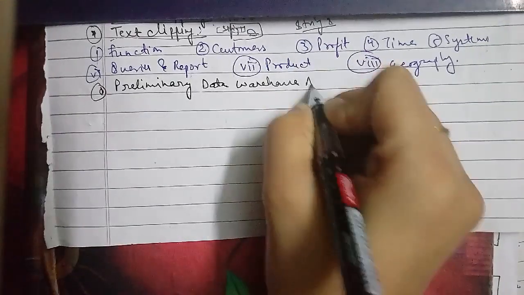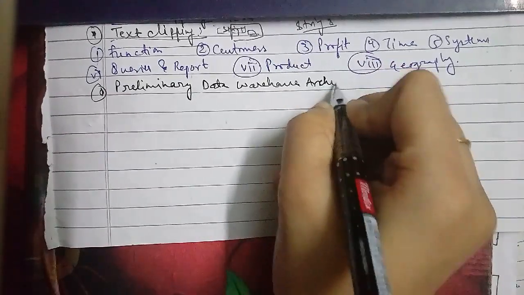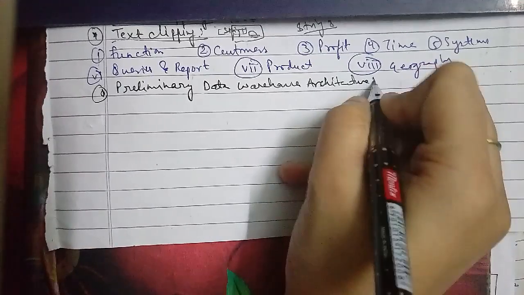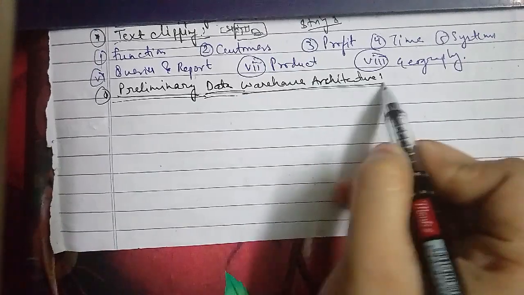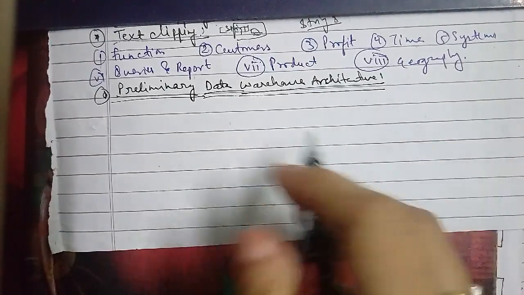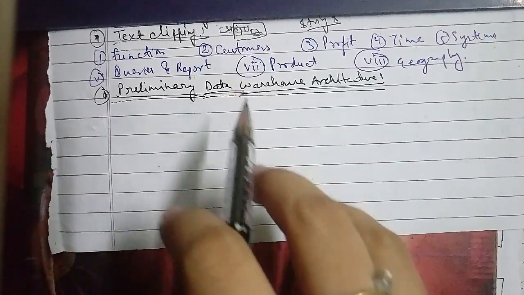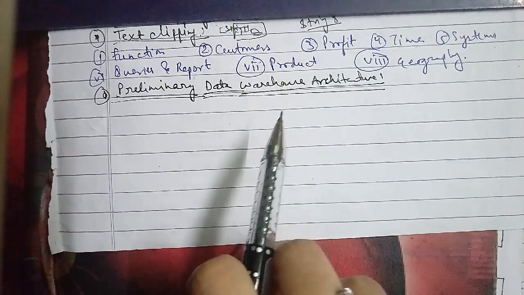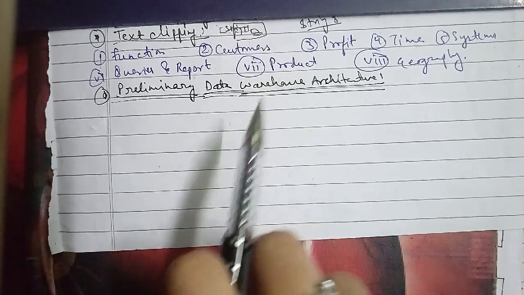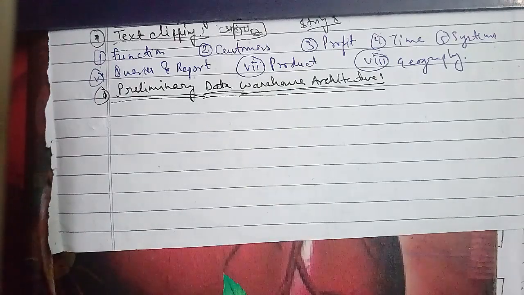The third is raised by. The fourth is assigned to. The fifth is date opened. The sixth is date closed.